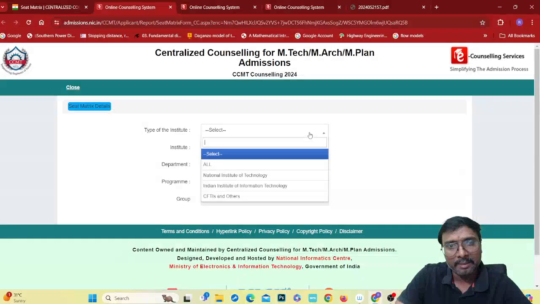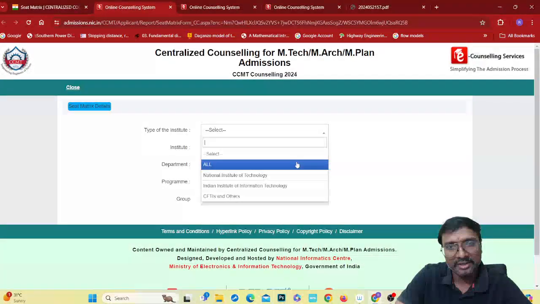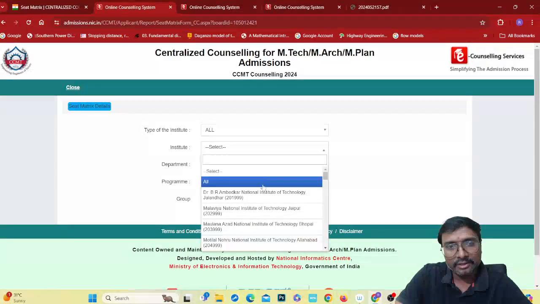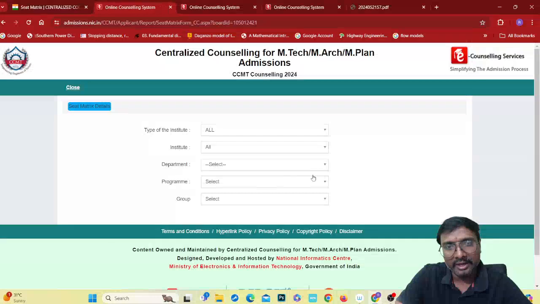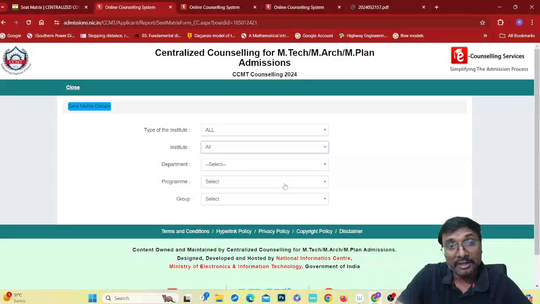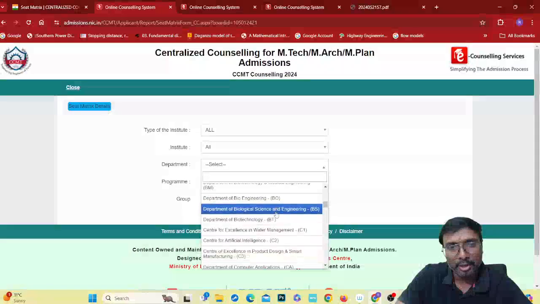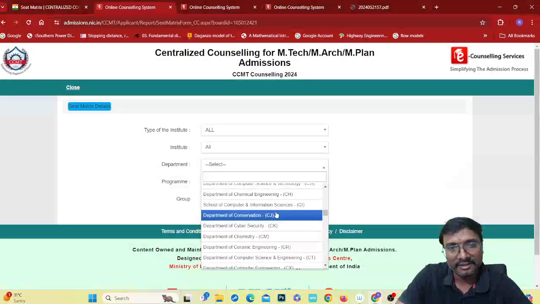You can select which type of institute: all types of institutes, NITs, IIITs, CFTIs. If you select all, all institutes are included, or you can go for a particular NIT, or you can check all NITs. Department: suppose you are from civil engineering, you just select CE,